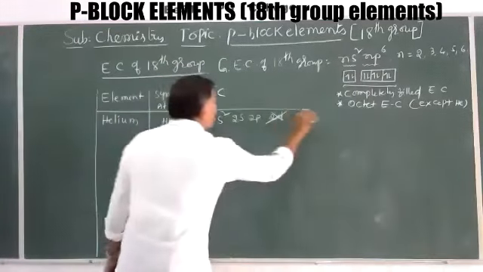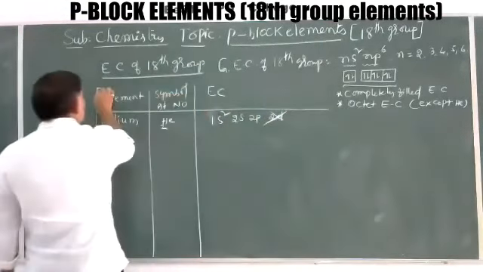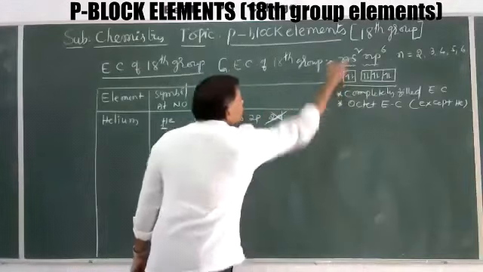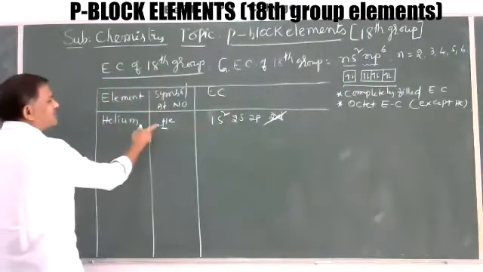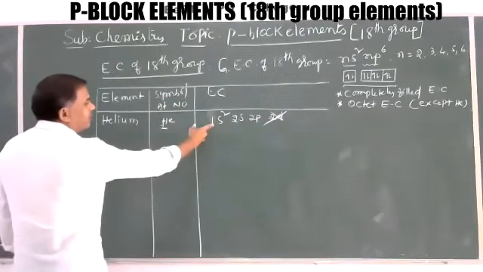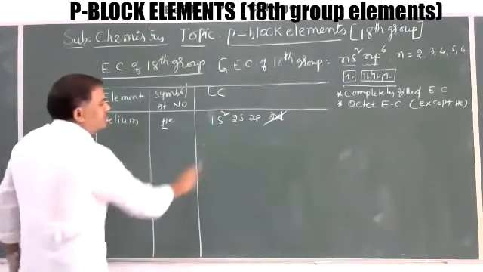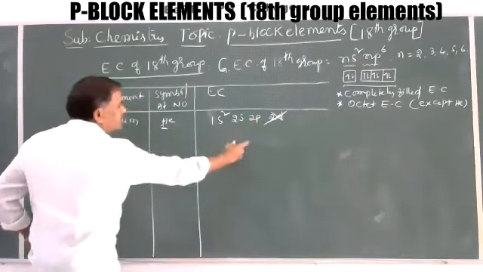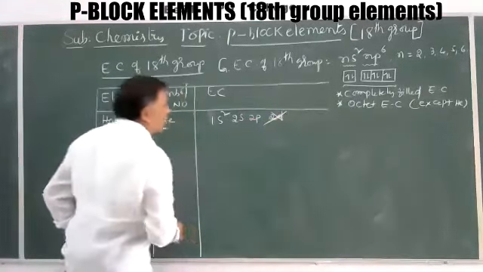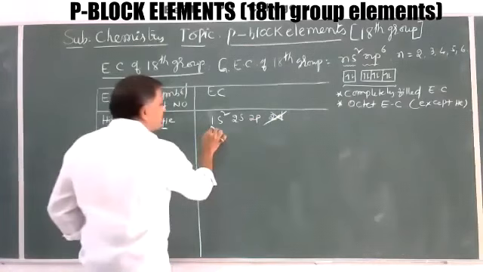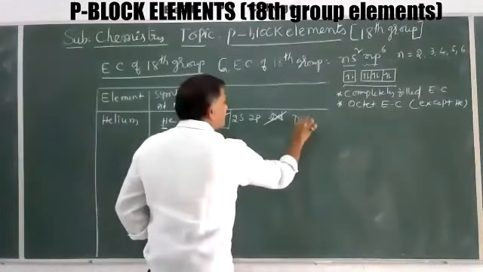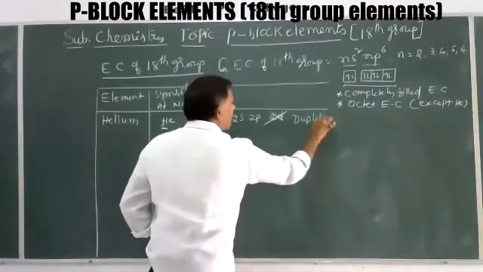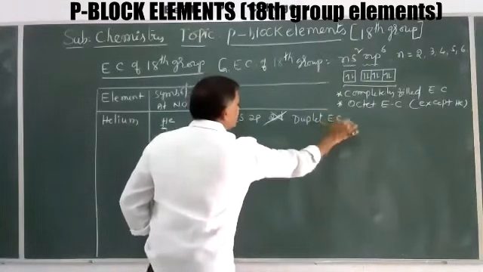Compared with the general electronic configuration of the 18th group, helium's configuration is 1s2, 2s0, 2p0. There is no 2d orbital. In its outermost orbit it contains only 2 electrons, so this is called a duplet electronic configuration.